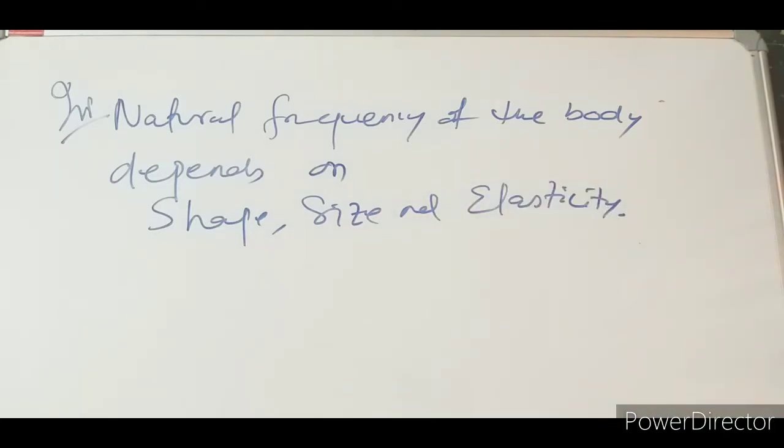So this one is important. Natural frequency of the body depends on shape, size, and elasticity of the body.